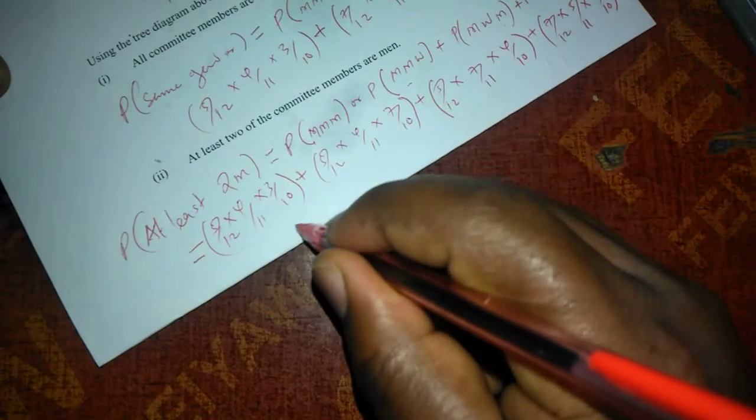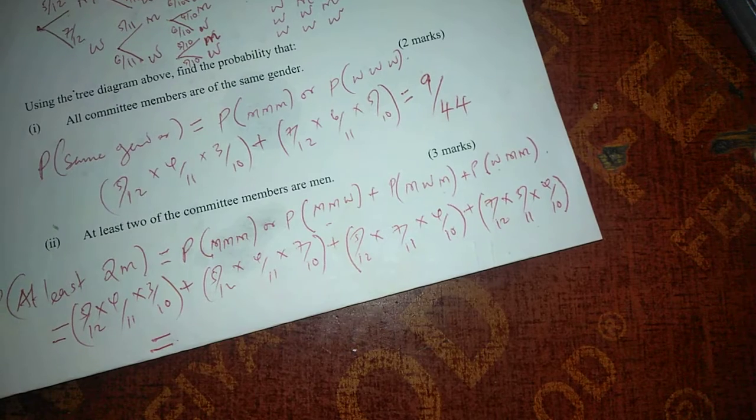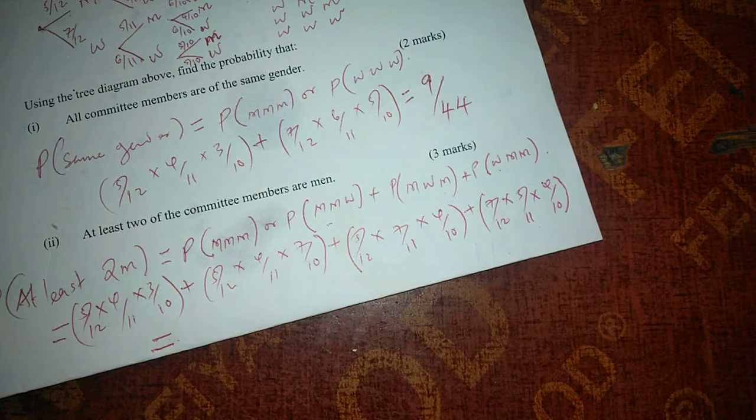So these are the probabilities that the committee consists of at least 2 men.